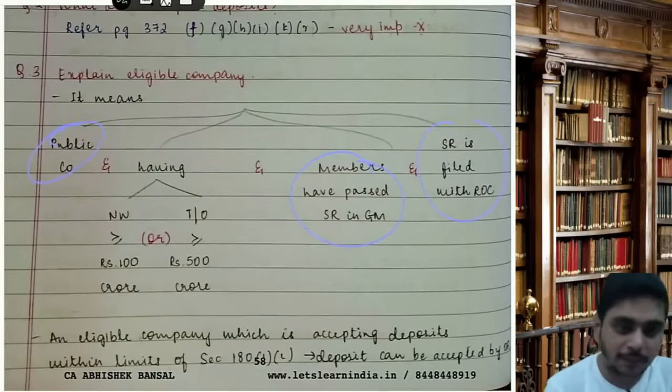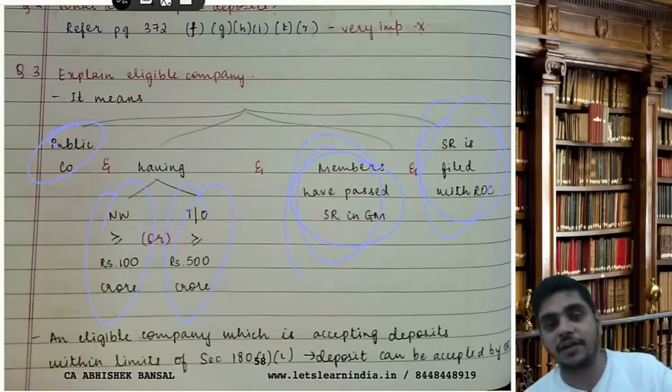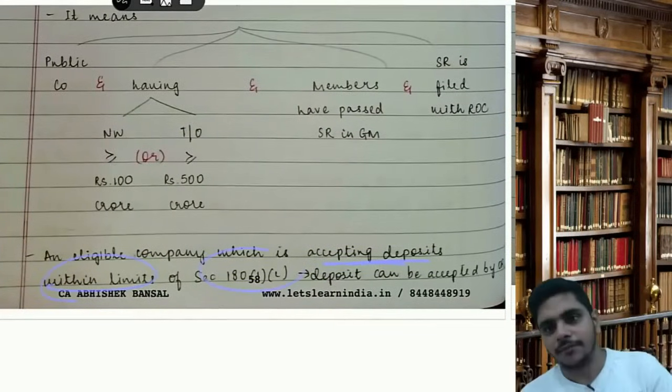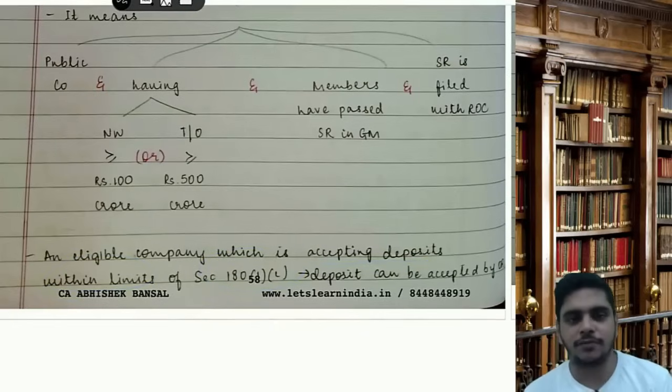It means a public company having net worth of minimum 100 crores or turnover of minimum 500 crores and members have passed SR in GM and that SR is filed with ROC. It is called as what? Eligible company. An eligible company is one which is accepting deposits within the limits of section 181C.